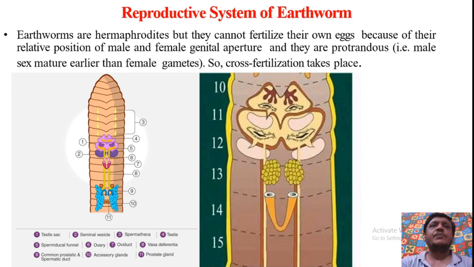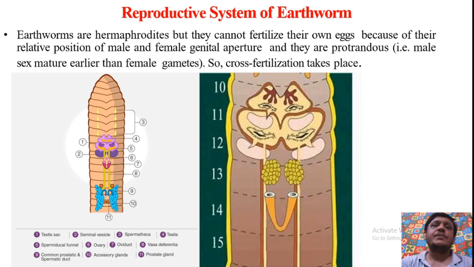Generally, the earthworms, though they are hermaphrodite, have a condition called Protandrous condition. In this condition, the male sex matures earlier than the female sex. That means the male gametes mature earlier than the female gametes. Hence, the only option for this type of animal is cross fertilization. Hence, in case of earthworms, cross fertilization takes place as there is Protandrous condition.